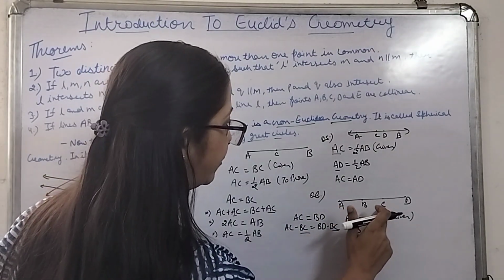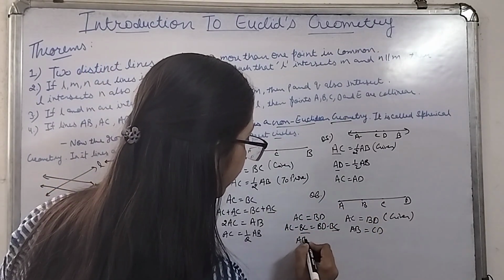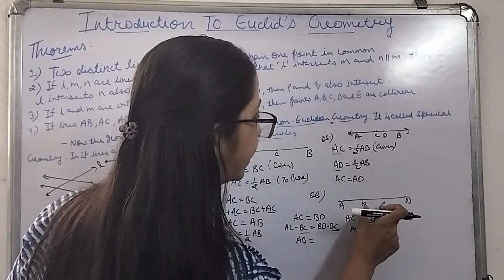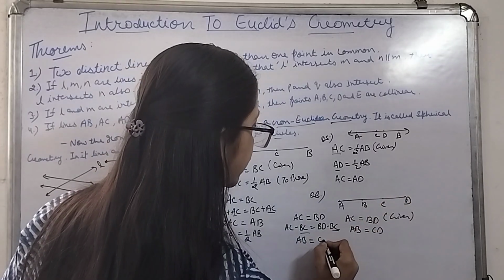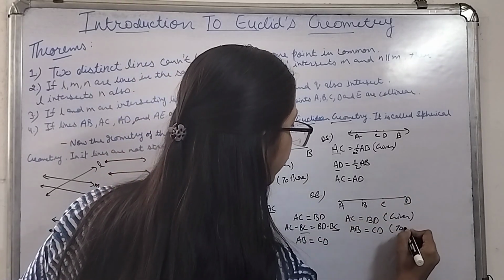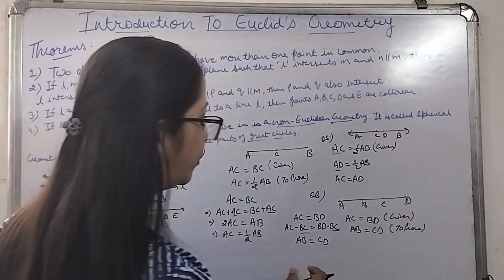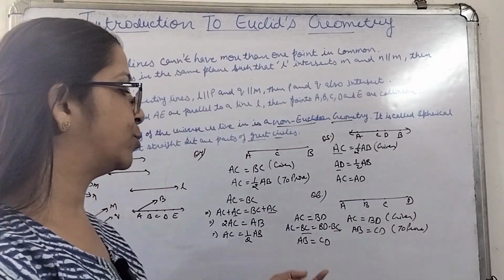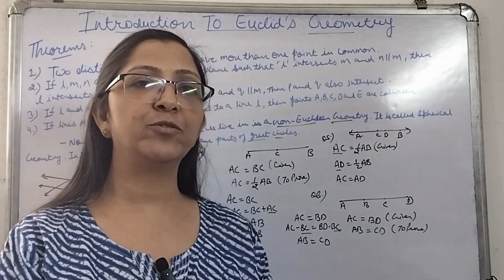AC minus BC will be AB, and from BD, if I subtract BC, it will be CD, and that was to be proved, so hence proved. It was to be proved and we have proved it, so hence proved. So this is how these types of questions will be solved.